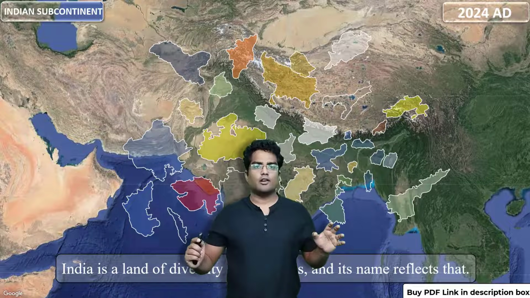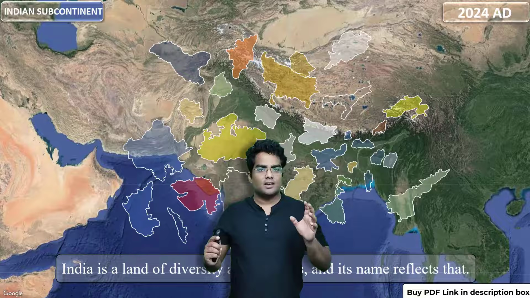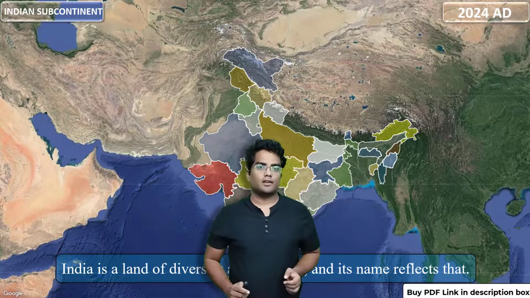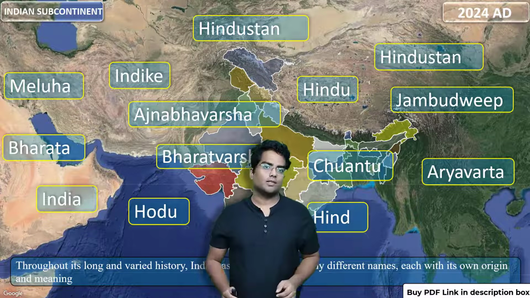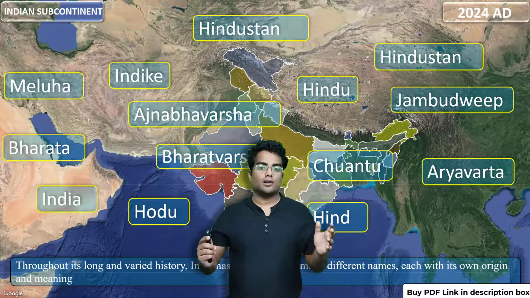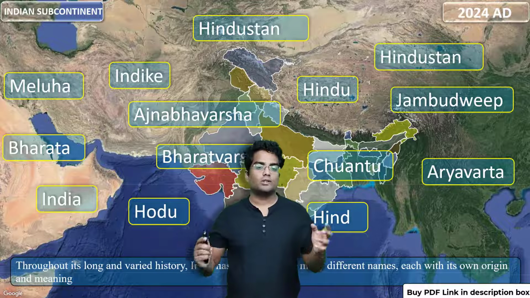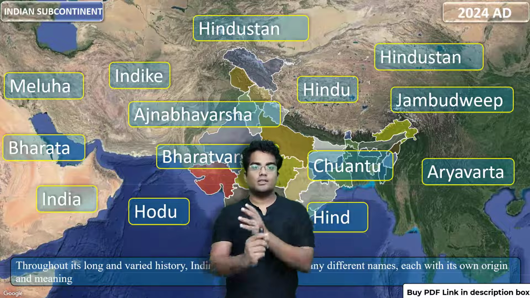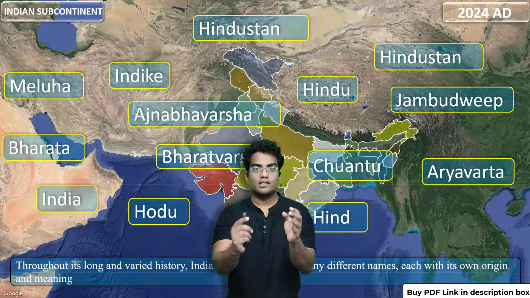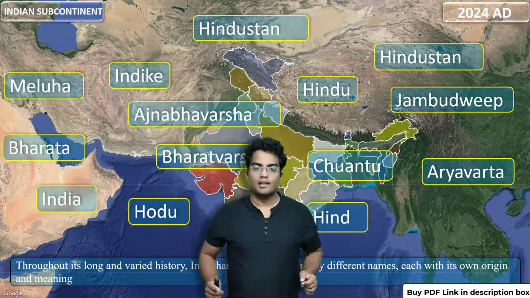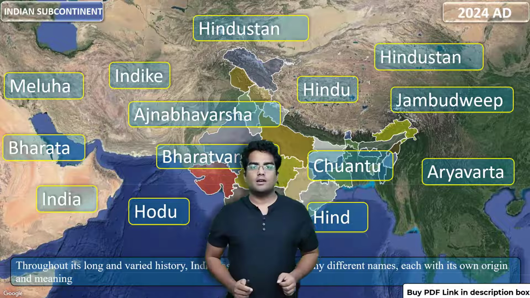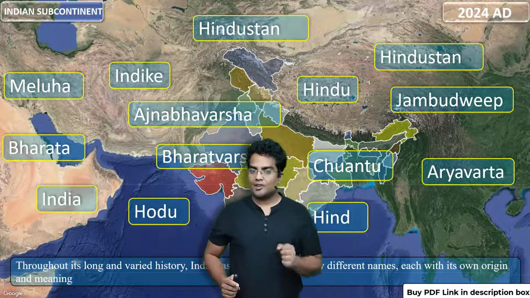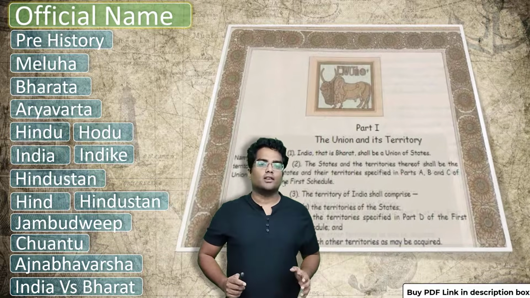So you already know this. India is a land of diversity and richness, and its name actually reflects that. There are a ton of names for India, a lot of names. As you can see: Hindustan, Hindu, Jambudvip, Aryabharta, Chuantu, Bharatvarsha, Ajnabavarsha, Meluha, Bharat, India, Hodu. So these are the names of this particular region that we now refer to as India. A lot of names. So let's start with what is the official name of our country.